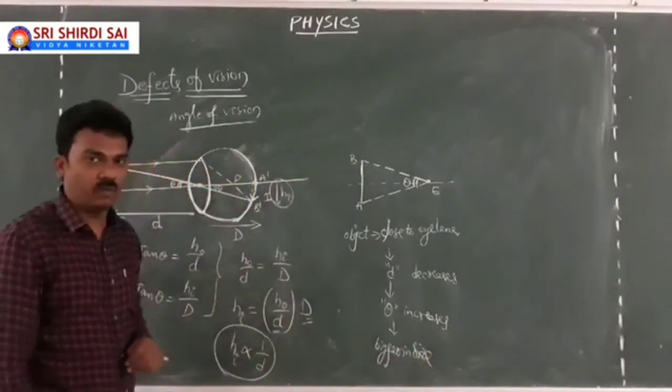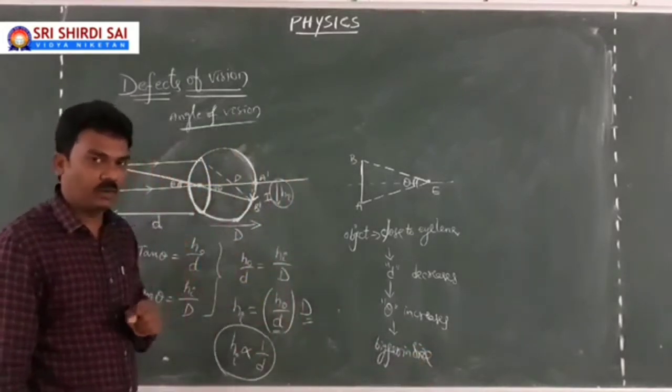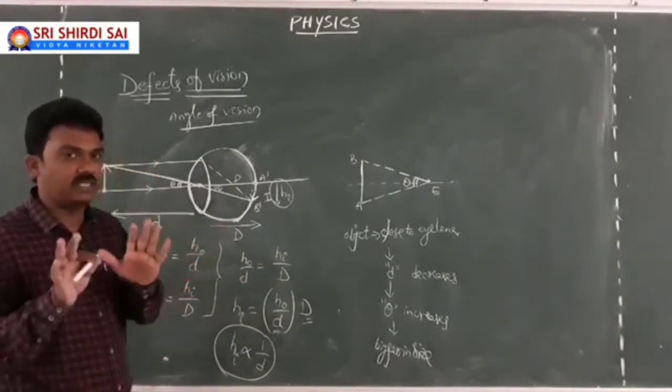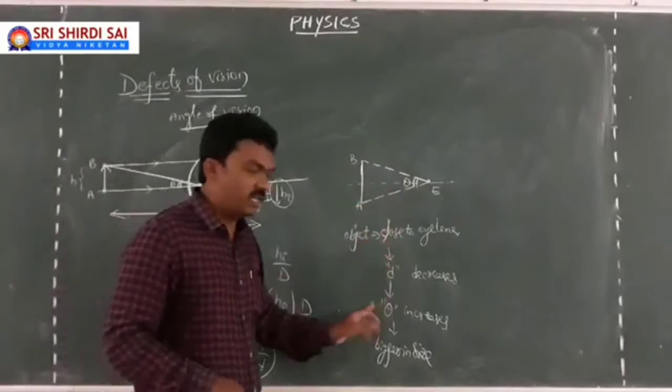But at the same time there is a problem. There is a little practical problem. As the object comes close to your eyes, the image appears bigger in size, that's okay, because the angle of vision increases.